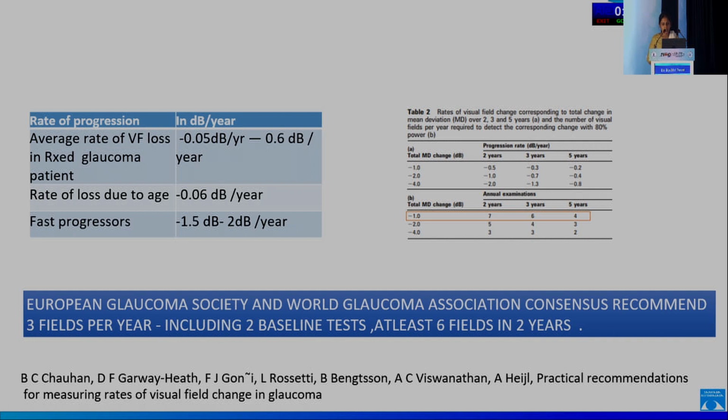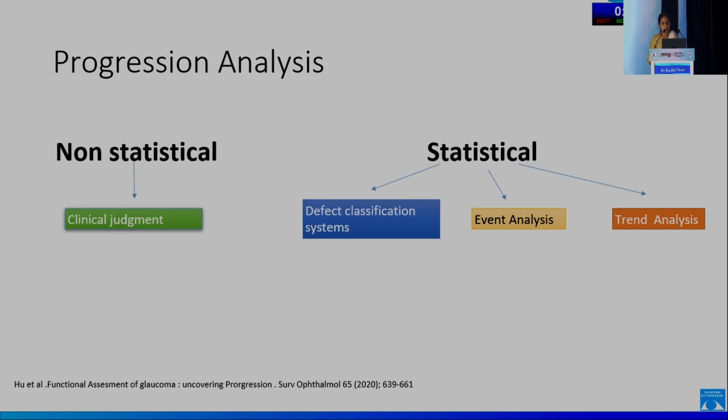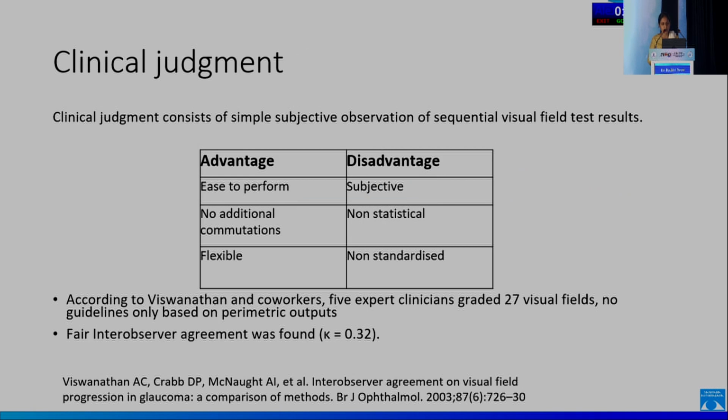According to Chauhan et al., to detect a change of minus 1 decibel in mean deviation, we have to do at least 7 fields in 2 years to pick up progression earlier. The EGS and the World Glaucoma Association consensus also recommend 3 visual fields per year, including the 2 baselines, so at least 6 fields in 2 years. Progression analysis can be done non-statistically and statistically. Non-statistically it is by clinical judgment, and statistically by defect classification systems, event, and trend analysis.